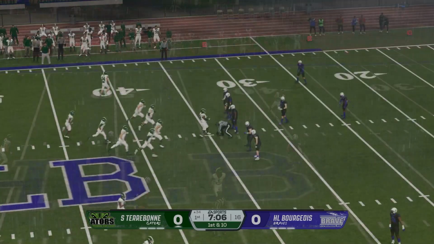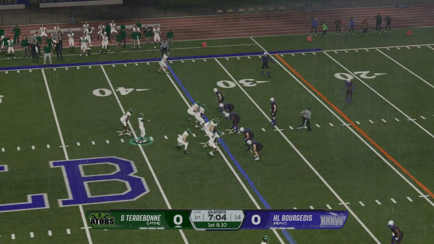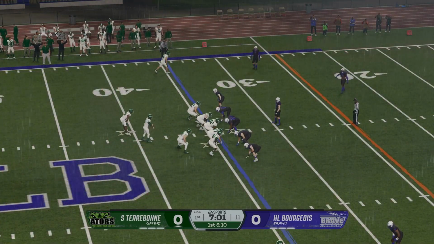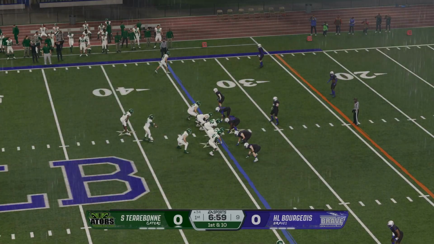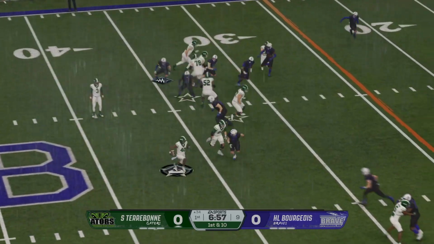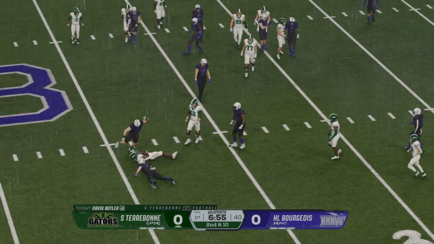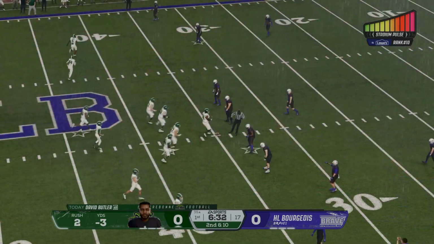aggressive or do something a little bit different. They've got a 1st and 10 at the 34. On the ground, it's Butler. And this one will be stopped for no gain.